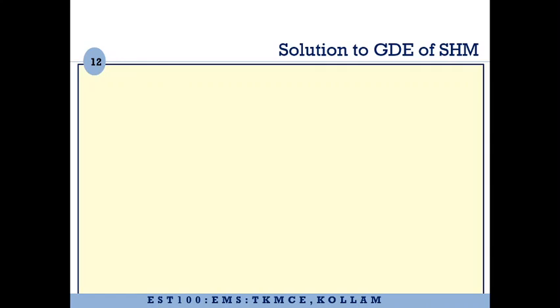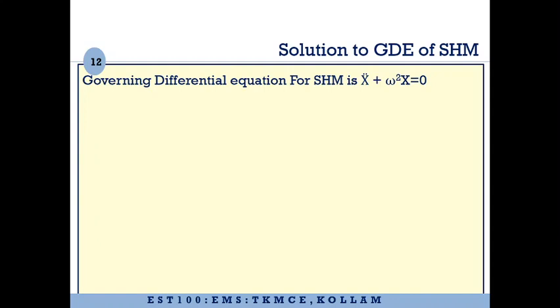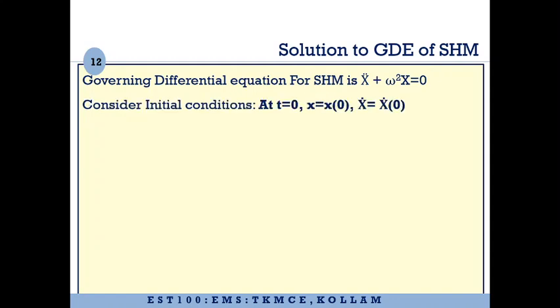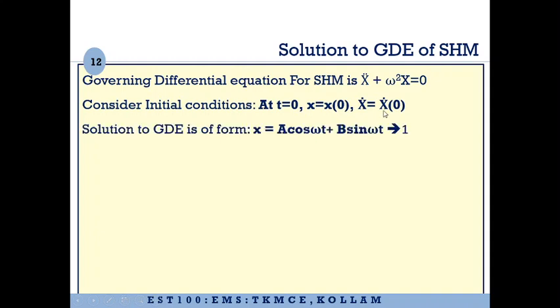Next topic we have to learn is the solution of the governing differential equation of simple harmonic motion. We know that the governing differential equation for simple harmonic motion is x double dot plus omega square x equal to 0. We consider the initial conditions, since it is a free undamped vibration. Free vibrations are initiated by initial conditions. Initial conditions can be an initial displacement x equal to x0 or an initial velocity x dot equal to x dot 0.